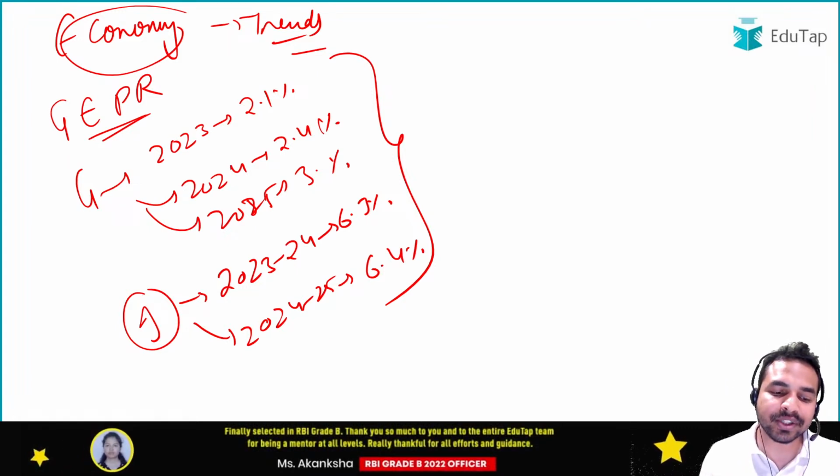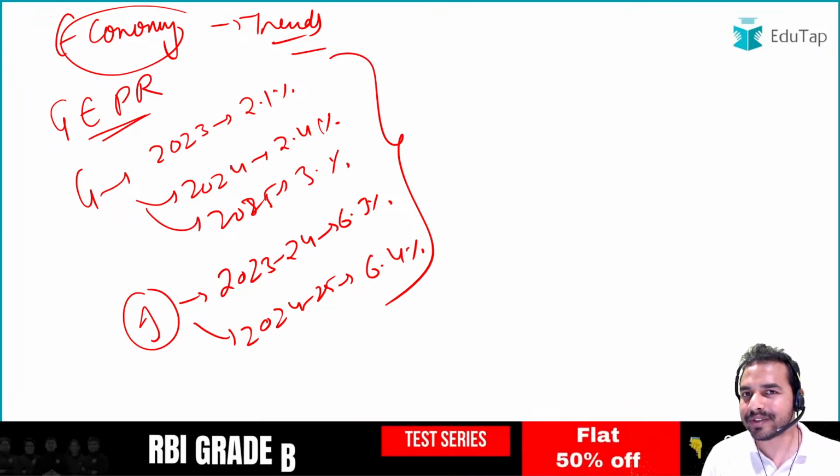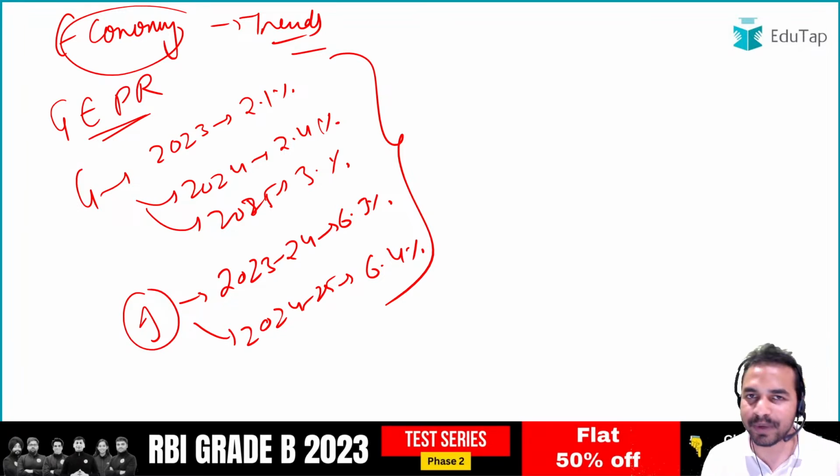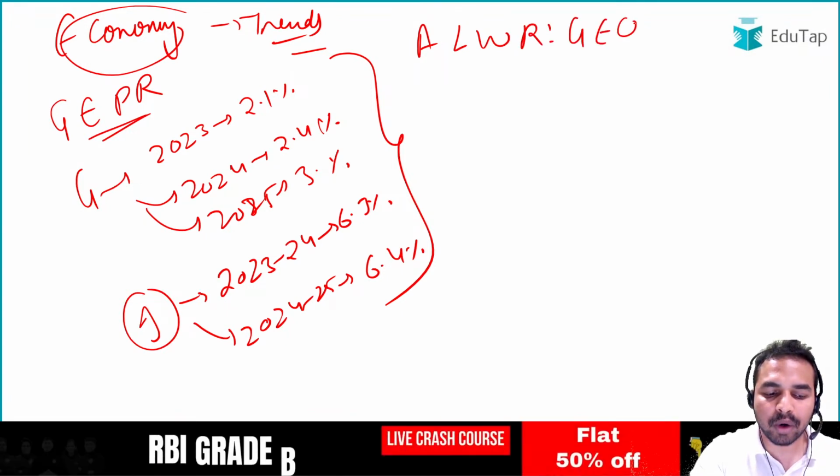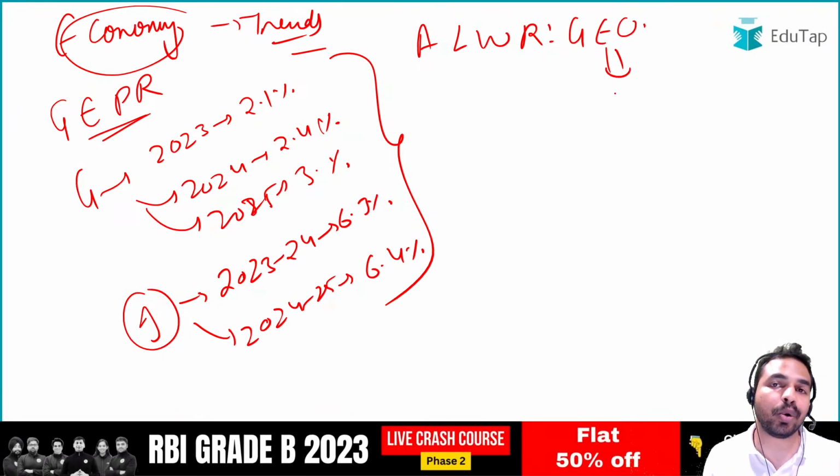So guys, as we have just covered this particular report, now let us discuss another very important report which was being launched recently. That is A Long Winding Road, Global Economic Outlook. And guys, this particular outlook has been launched by the organization which is OECD.